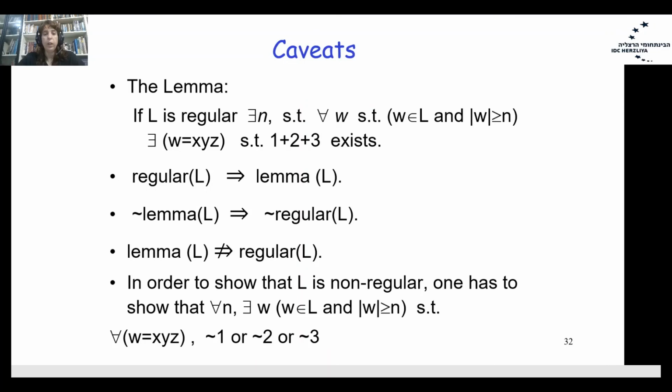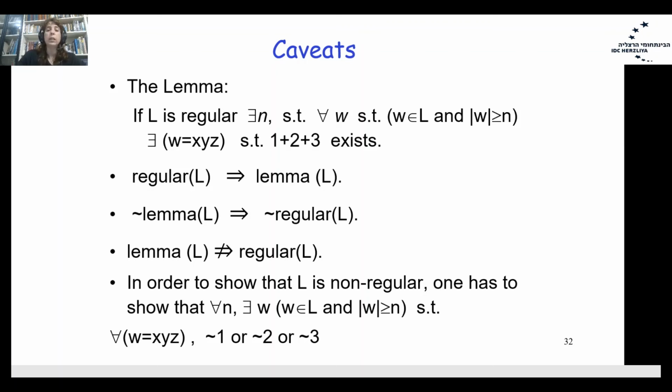I would like to talk about some keywords that you should take into account. The lemma claims the following: if L is regular, there exists N such that any word W that belongs to L and whose length is greater than or equal to N can be divided into three parts, X, Y, and Z, such that the word and the partition hold properties 1, 2, and 3 of the lemma.